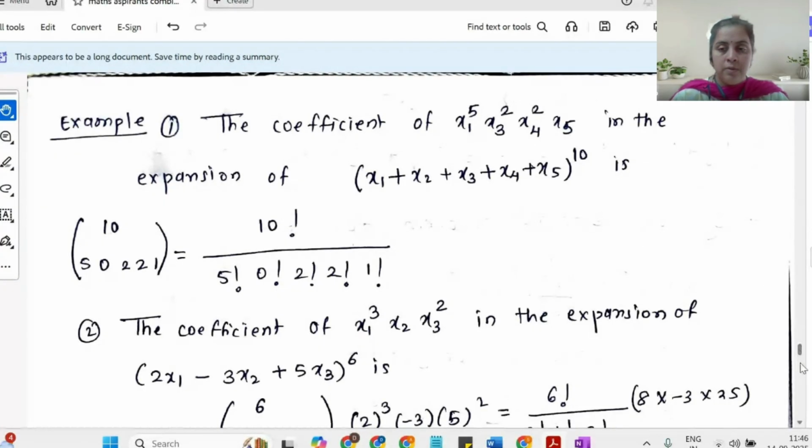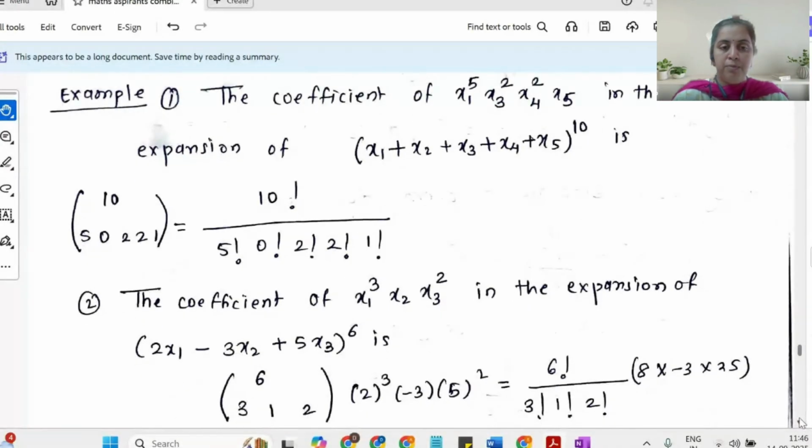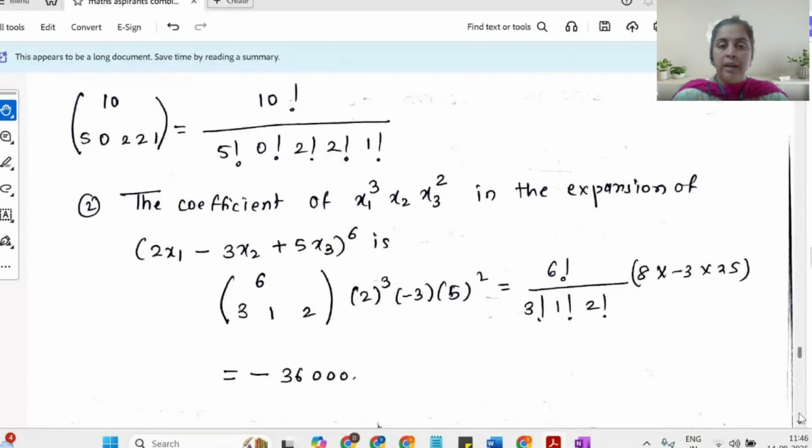Now, the second type to consider is when you have an expression where the multiples of x1, x2, x3 are not equal to 1. In that case, if someone asks me for the coefficient of the power of x1 into the power of x2 into the power of x3, I shouldn't forget the coefficients of x1, x2, x3 here. So first of all, just add up the powers: 3 plus 1 is 4, plus 2, 6.